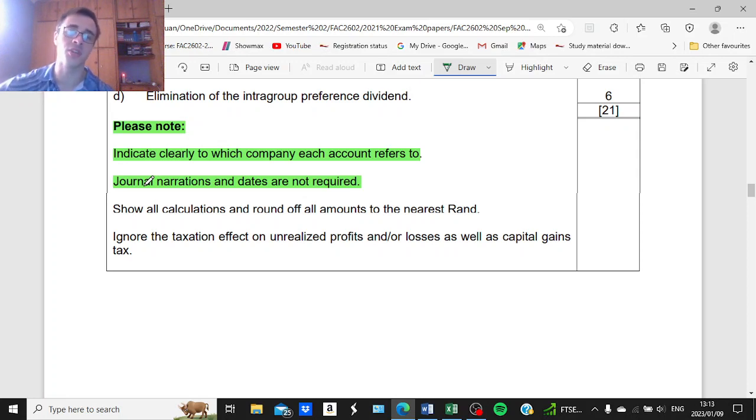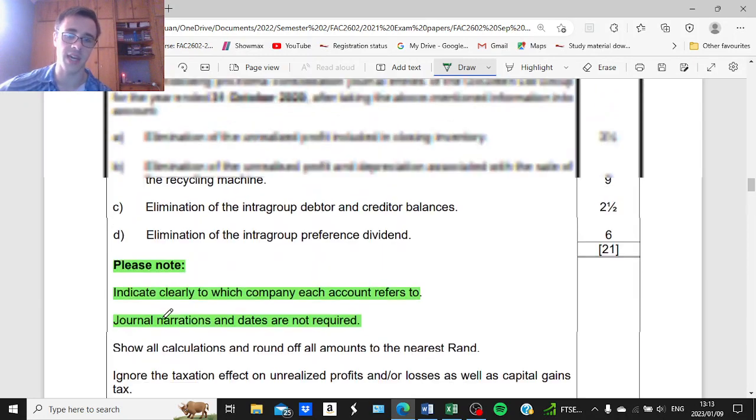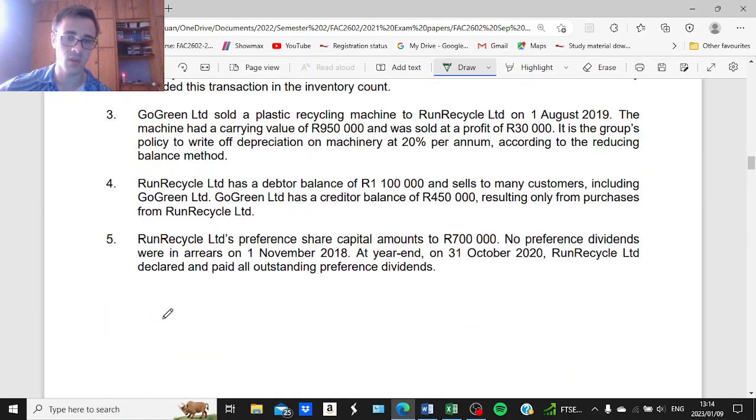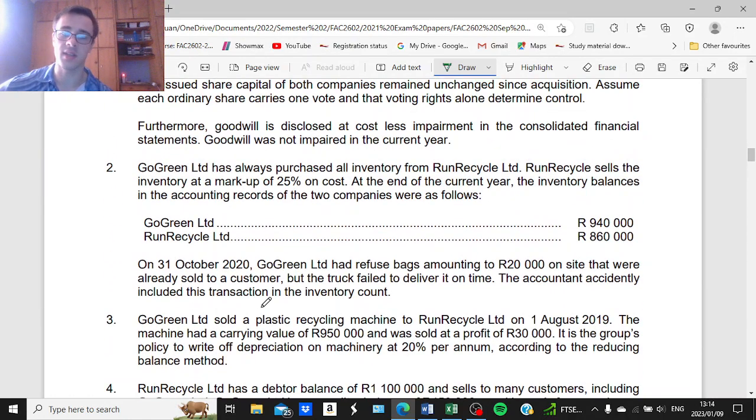However, you need to make sure that you understand the journal entry and can describe it if required. All right, we need to show all calculations as with any other question. Round off all amounts to the nearest rand and ignore the taxation effect on unrealized profits and losses, as well as capital gains tax, as is normally stated in FAC2602.